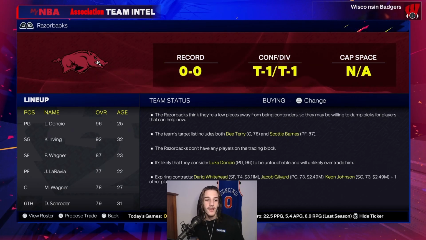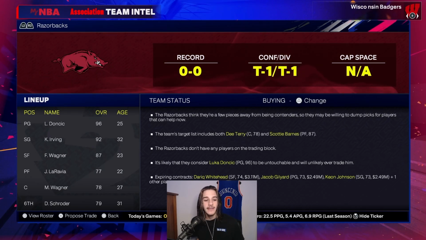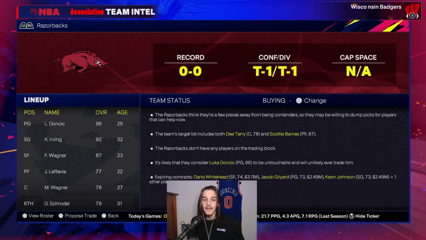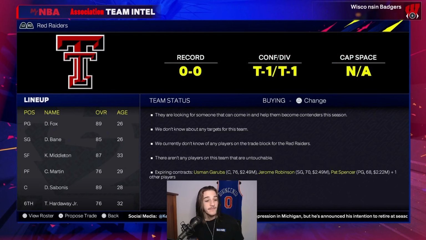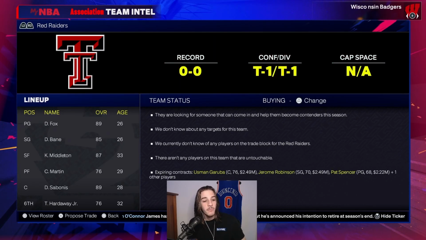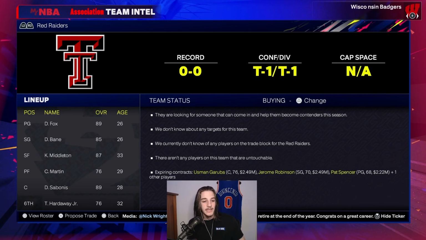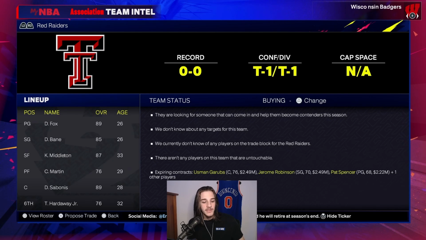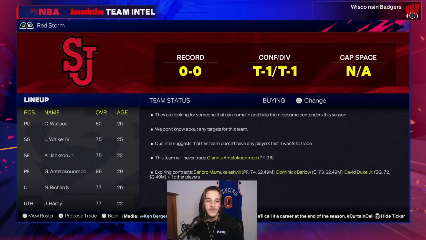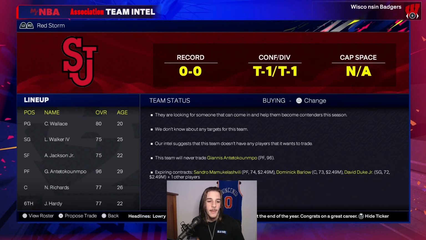Next we have Arkansas, who has Luka and Kyrie back together. Also have Franz Wagner. That is an insane squad. Next we have Texas Tech, who actually probably has the overall best lineup we've seen so far. De'Aaron Fox, Desmond Bane, Khris Middleton, Sabonis. That's a pretty good team. De'Aaron Fox and Sabonis back together. I like it. Next up, we have St. John's. They have Giannis and Kason Wallace. That's kind of it. They might struggle.